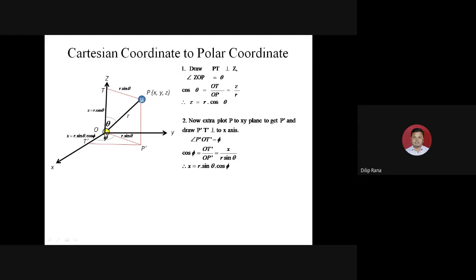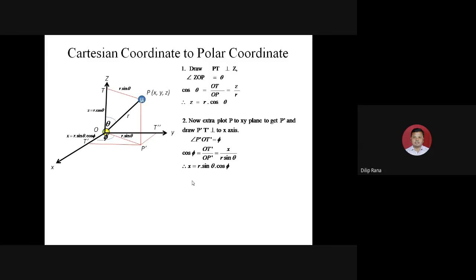Now if I want to determine the OT dash dimension, I need to use cosine of phi. Cosine of phi will be adjacent upon hypotenuse. Adjacent will be OT dash and the hypotenuse will be OP dash. So cosine phi equals OT dash divided by r sin theta. If we arrange it, x will be r sin theta cos phi.